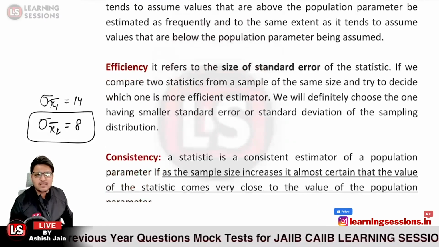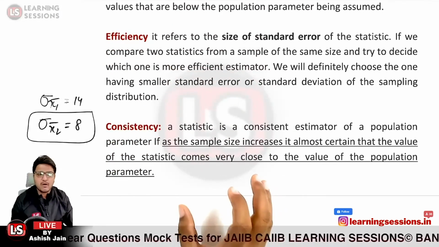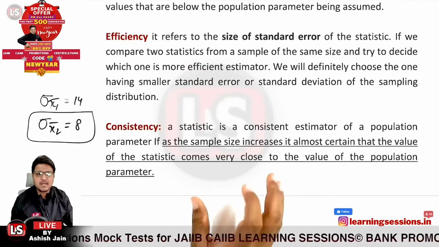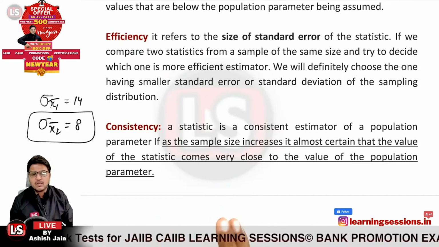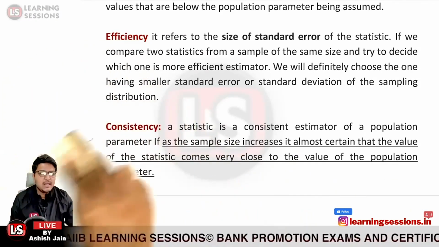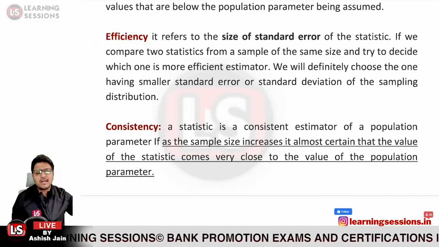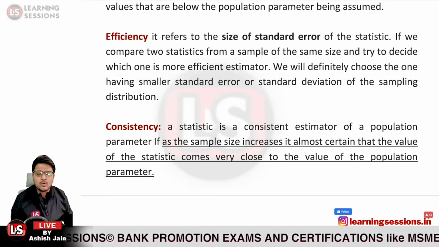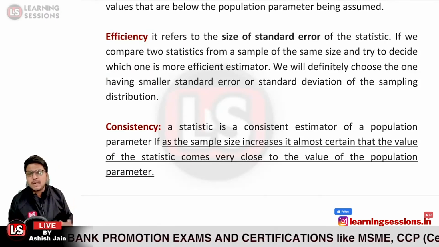Next, it is related to the consistency. That is the same thing that we have already learned. It must be consistent in a manner that if the sample size increases, then it is almost certain that the value of the statistic comes very close to the value of the population parameter itself.